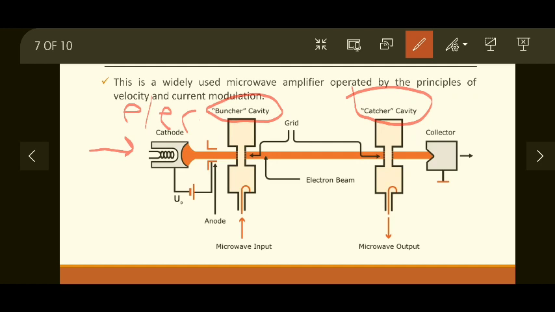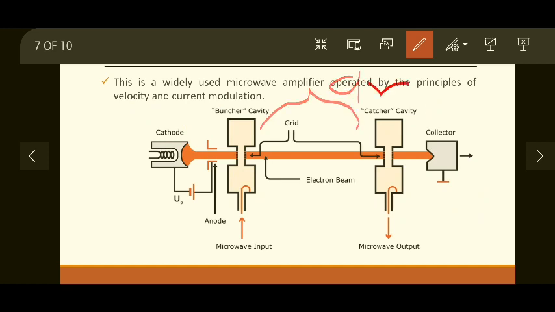Then there is a collector which collects the electron beam. The space between the buncher cavity and the catcher cavity is known as drift space. Drift means the electron beam drifts along this space, that's why it is called drift space.